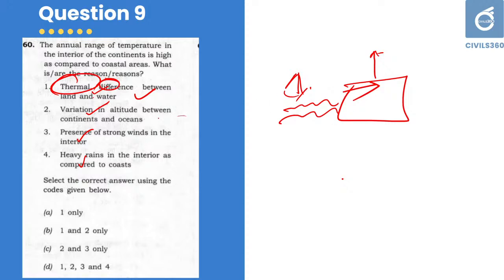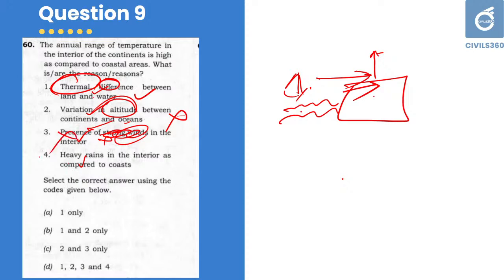You cannot easily establish a relation between altitude of the continent and variation in altitude between continents and oceans. You cannot establish a direct relation, so that is wrong. Presence of strong winds in the interior. No, it is absolutely wrong. Strong winds are mainly present in the coastal regions, not the interior.